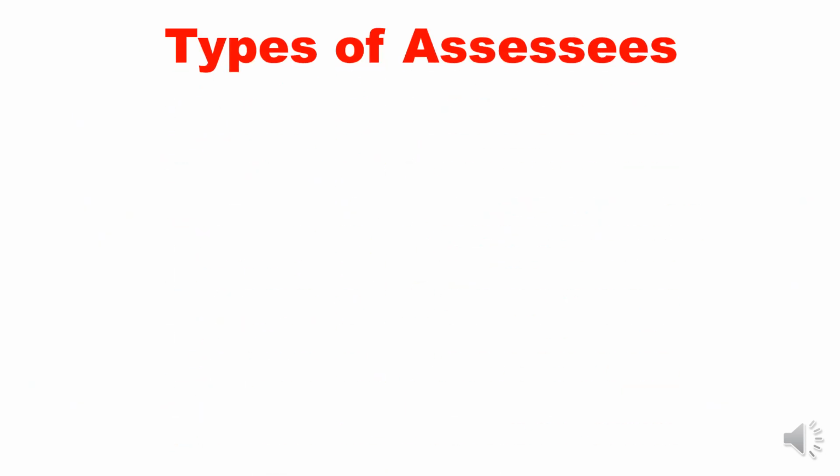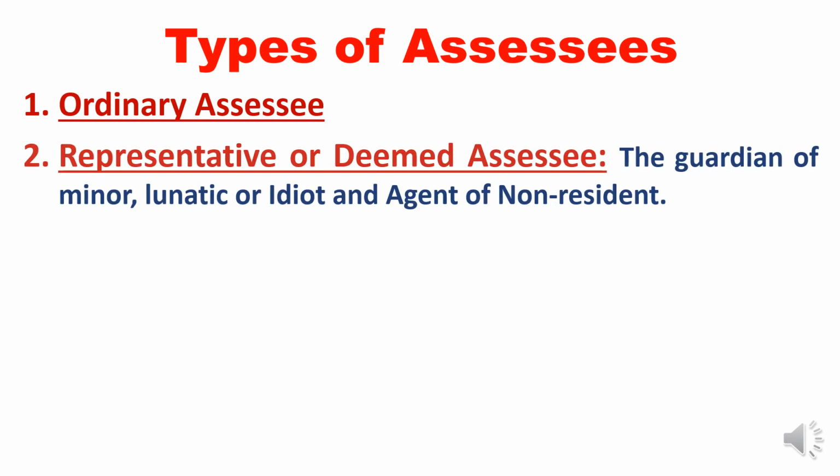Types of assessees, the next important concept. Ordinary assessee. Who is an ordinary assessee? All those assessees who come under the category of the definition of first, that is any tax proceeding, any payment of tax or loss sustained or submitted the income tax return. All those come under the category of ordinary assessee. The previous slide, whatever I have explained, those all come under the ordinary assessee.